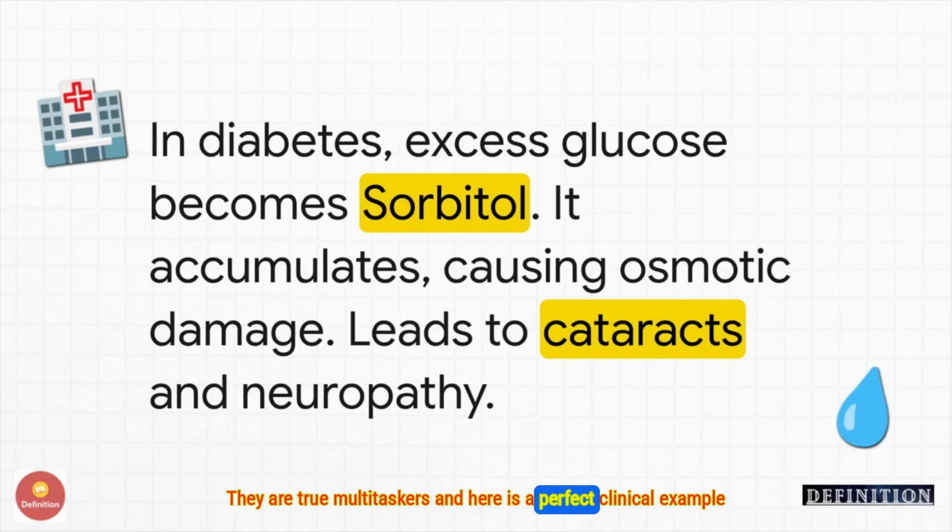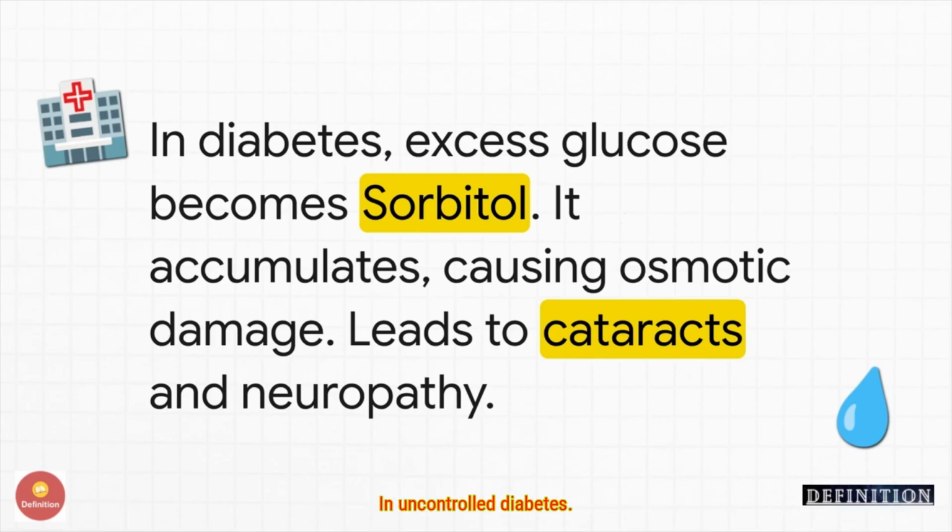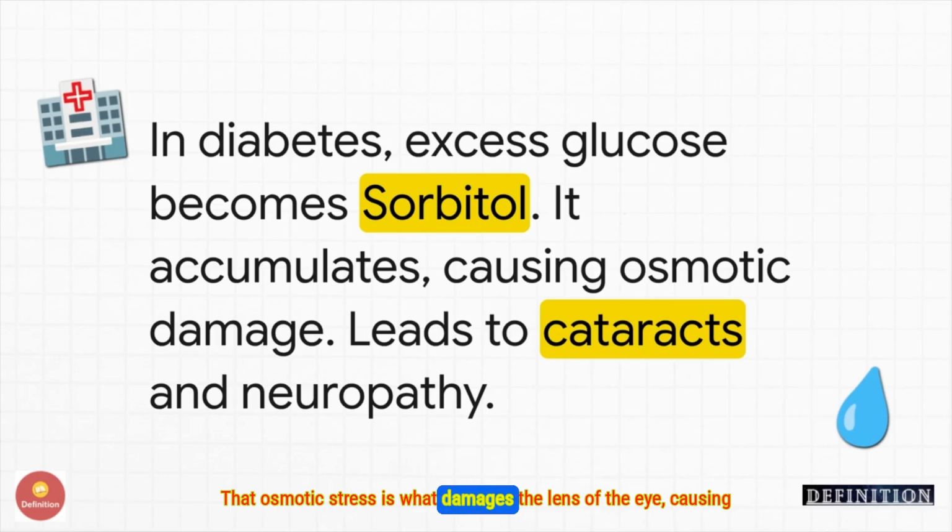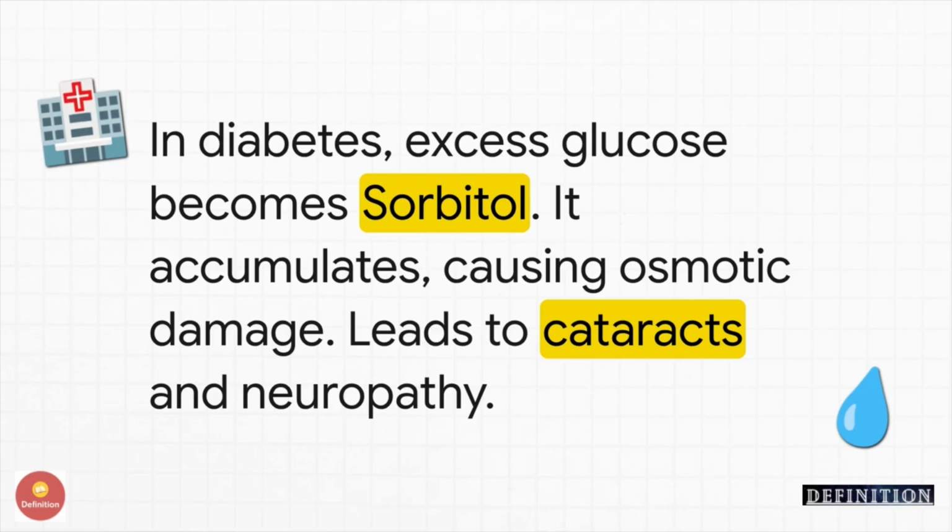And here is a perfect clinical example of what happens when carb metabolism goes wrong. In uncontrolled diabetes, all that excess glucose in the body gets shunted down another pathway and is turned into a sugar alcohol called sorbitol. Now, sorbitol can't easily leave the cell, so it builds up and starts pulling water in by osmosis. That osmotic stress is what damages the lens of the eye, causing cataracts, and damages nerves, causing neuropathy. It's a direct link from basic biochemistry to a major clinical problem.